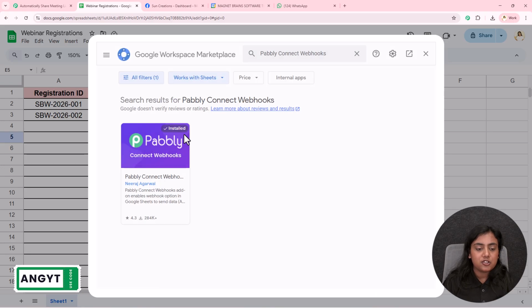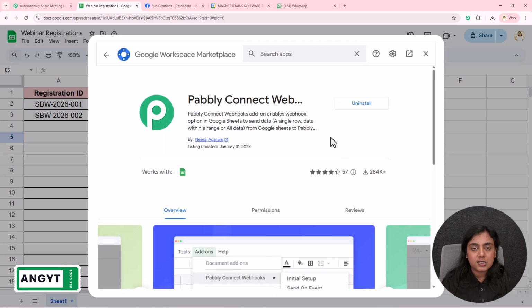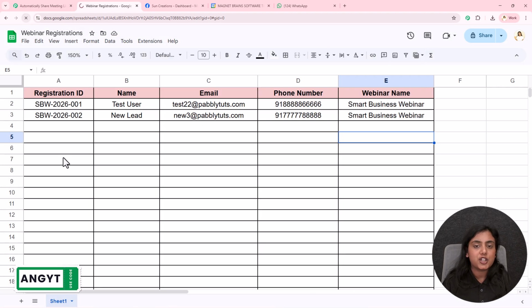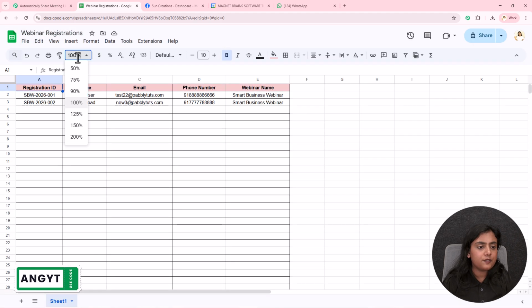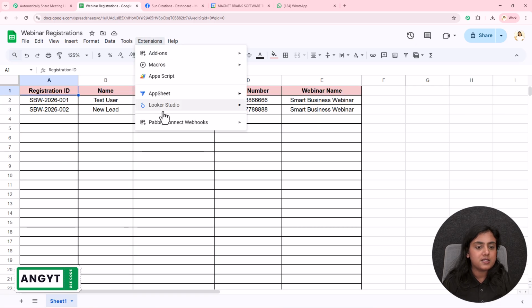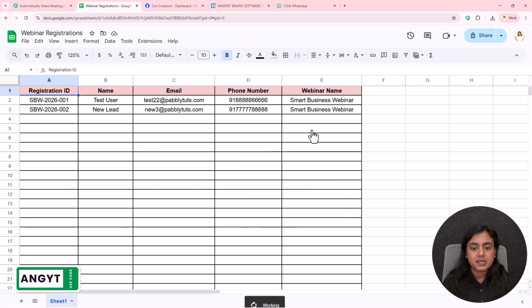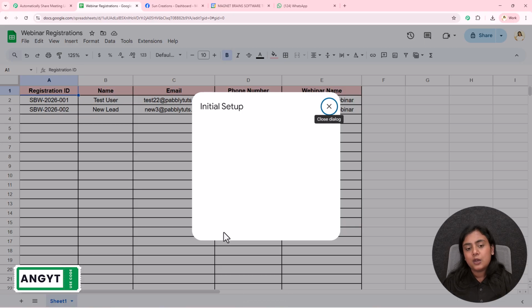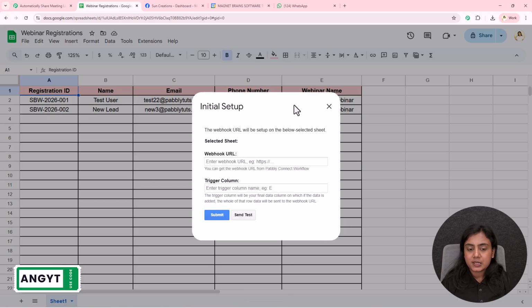Install this application. After installing, you need to install it so that you can create the connection between Google Sheets and Pabbly Connect. Go back and refresh the spreadsheet from here. After refreshing the spreadsheet, go to extensions. You will see the option Pabbly Connect webhooks. Click on this initial setup button, where you will see an initial setup dialog box appear in front of you.